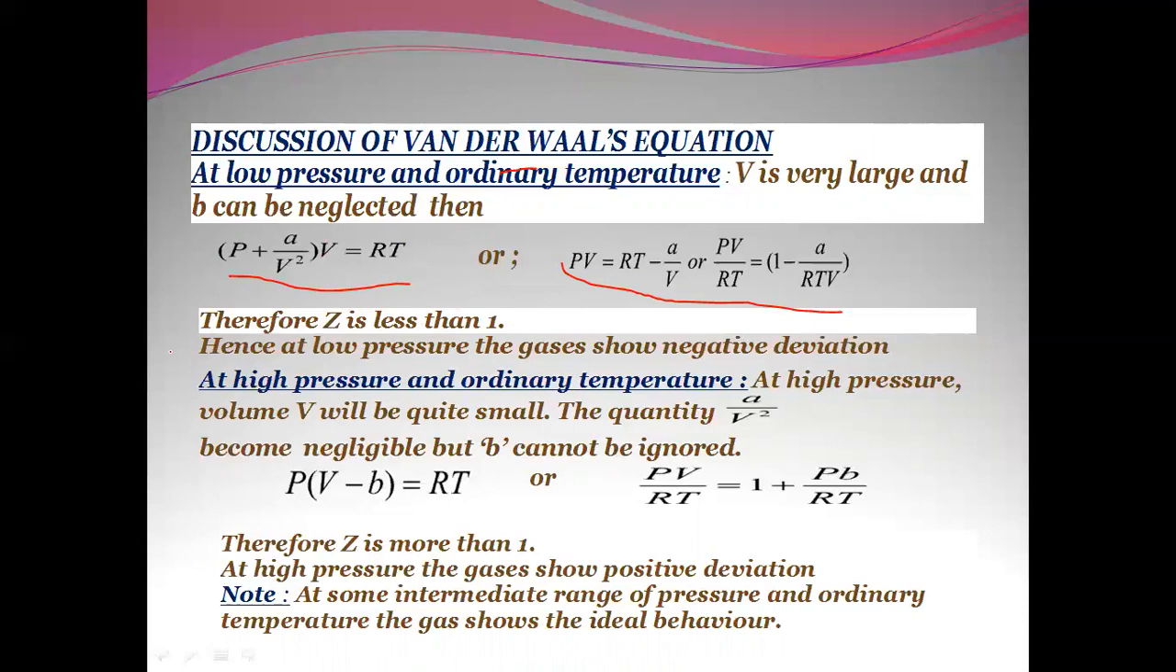At high pressure and ordinary temperature, the volume V will be quite small. The quantity a/V² becomes negligible, but b cannot be ignored. So the equation now turns into P(V − b) = RT, or PV/RT = 1 + Pb/RT. Therefore Z is more than 1. At high pressure the gases show positive deviation. At some intermediate range of pressure and ordinary temperature, the gases show ideal behavior.